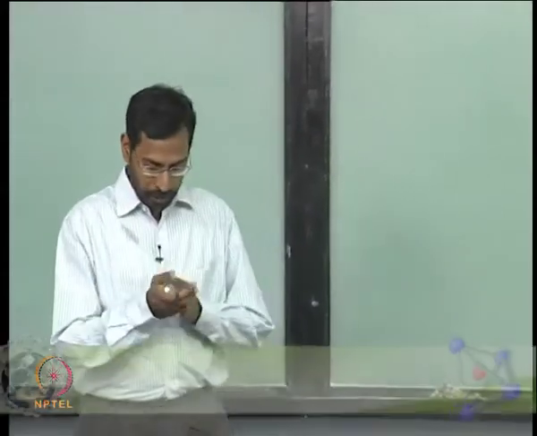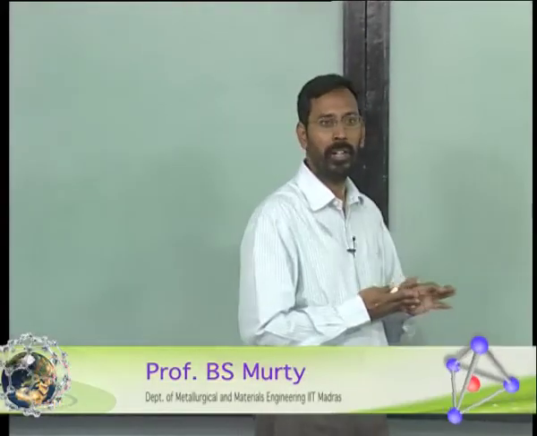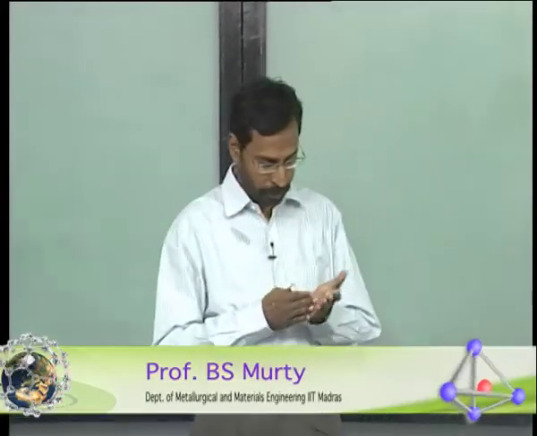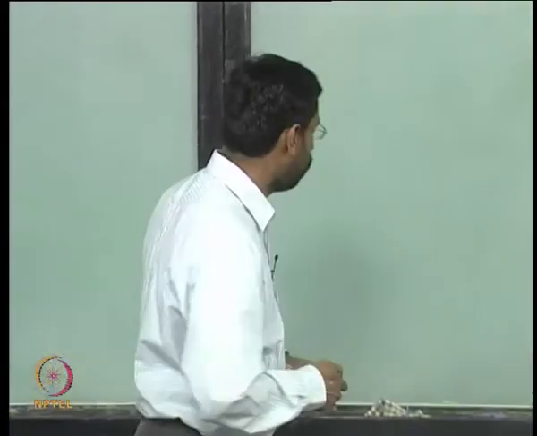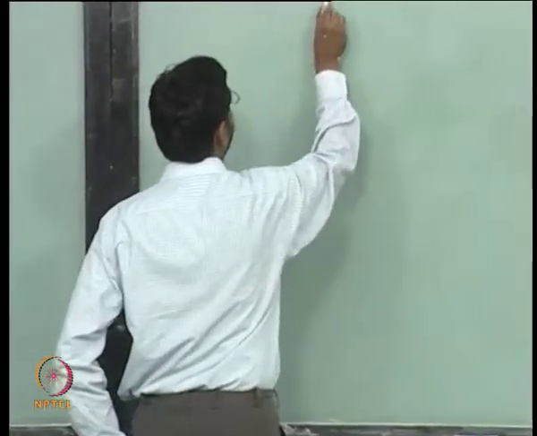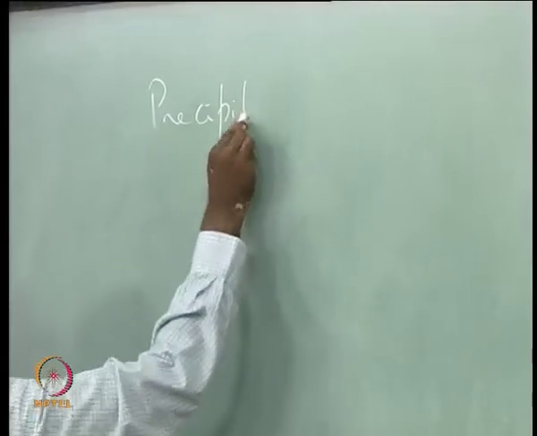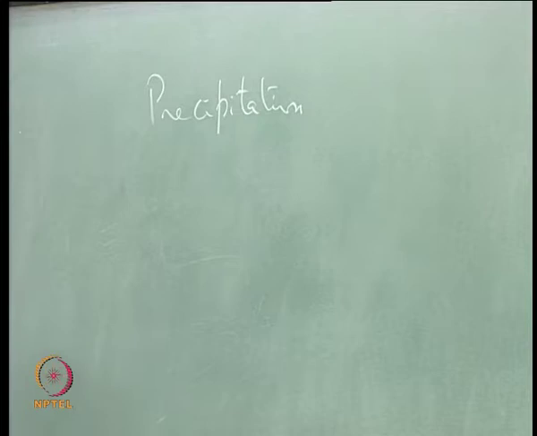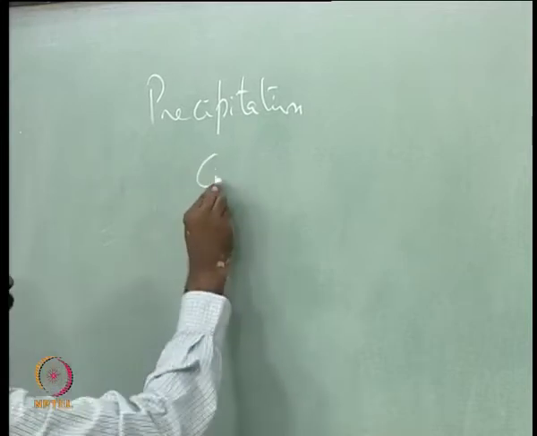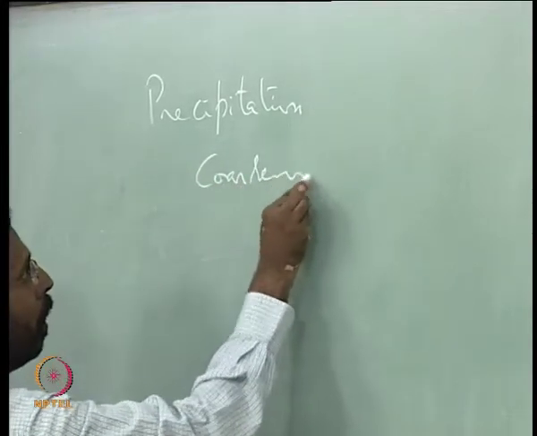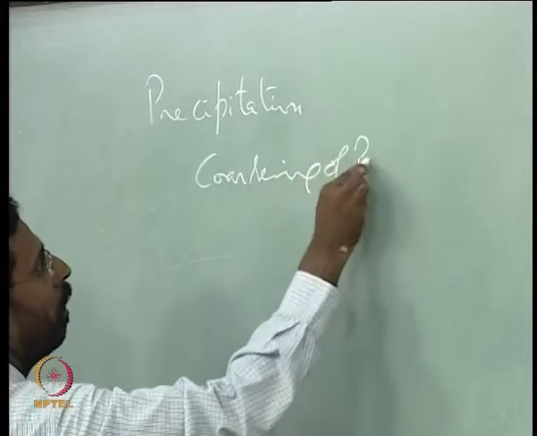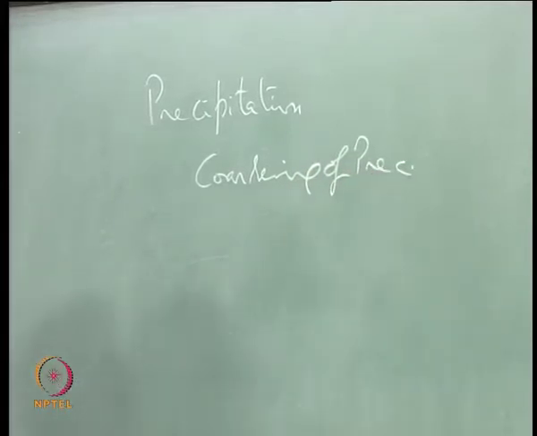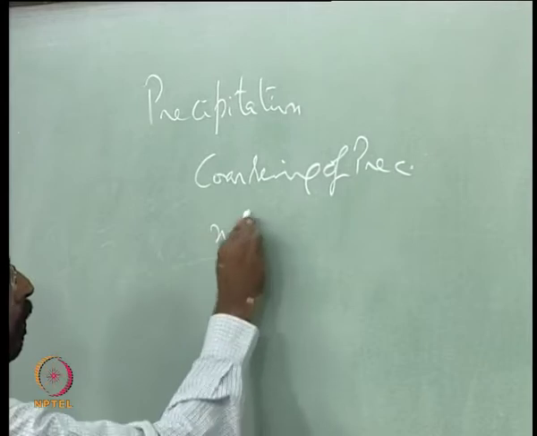So, we have been talking so far on basically solid state phase transformations. You have been seeing we took up the precipitation and dealt with it so far, both the precipitation per se and also coarsening of precipitates, this also and of course nucleation.